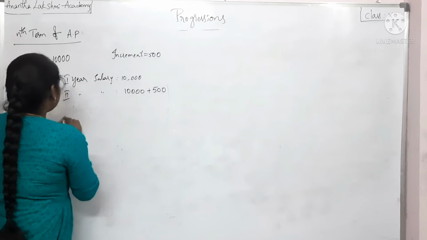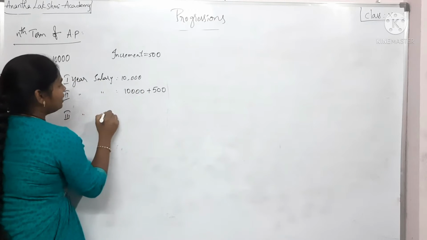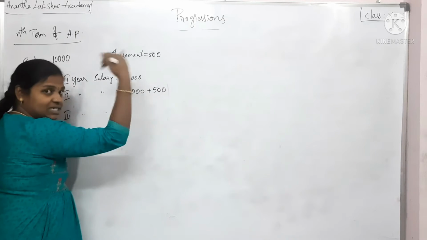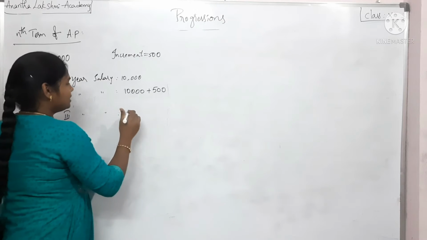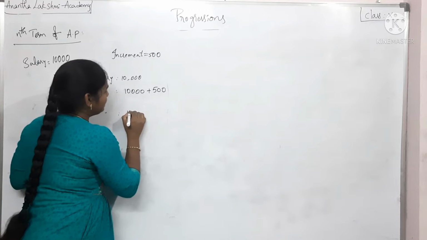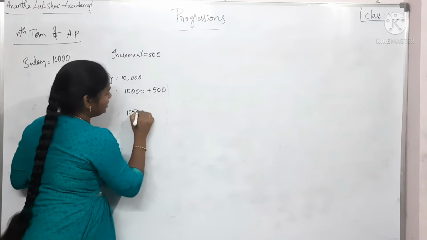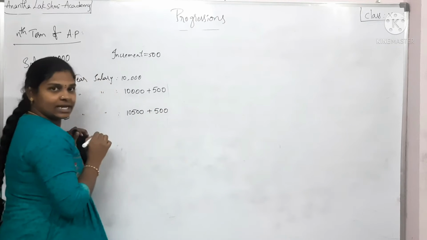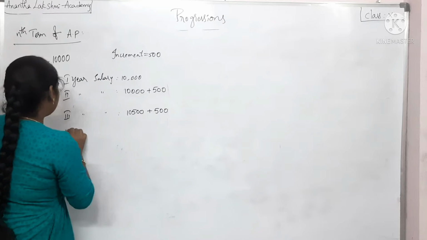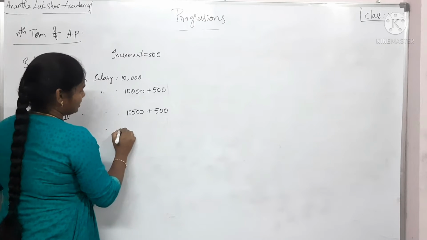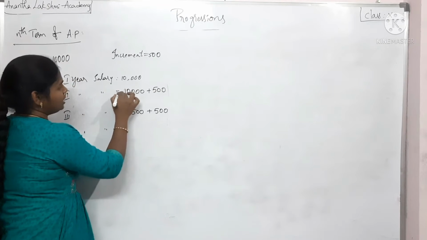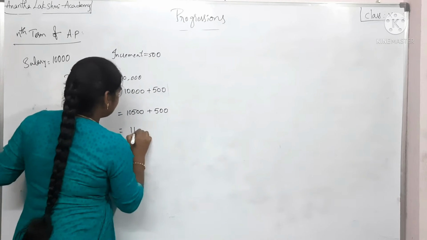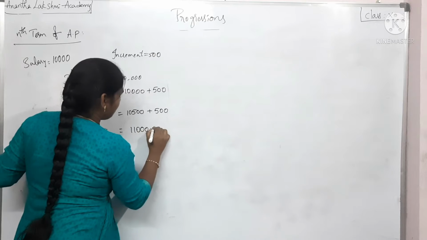And then the third year salary is going to be this amount plus 500, so 10,500 plus 500, isn't it? Now the fourth year salary is going to be equal to 10,500 plus 500 is 11,000, plus 500.